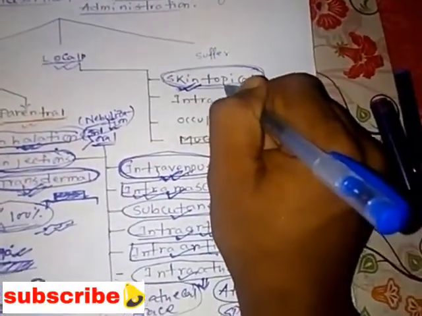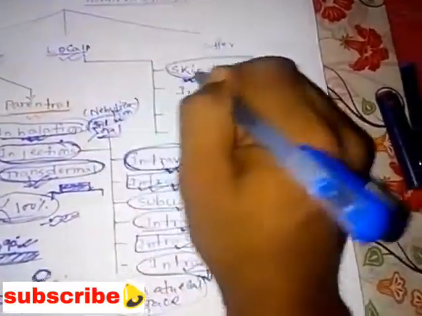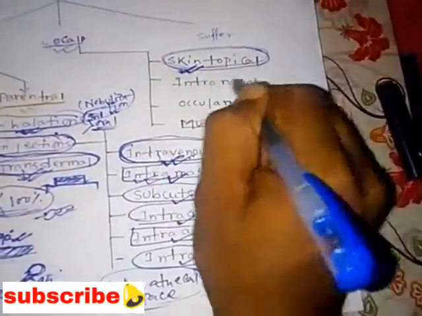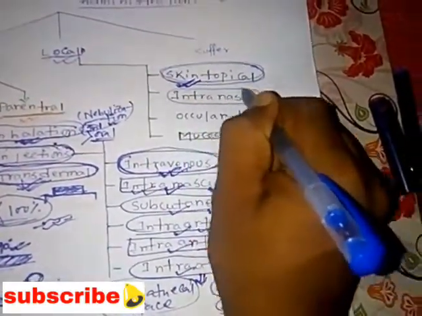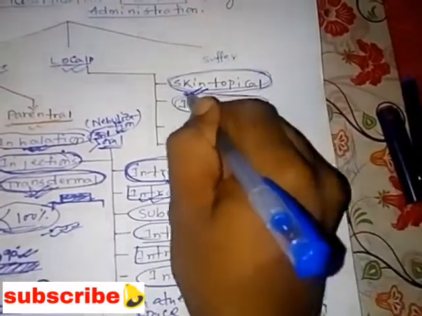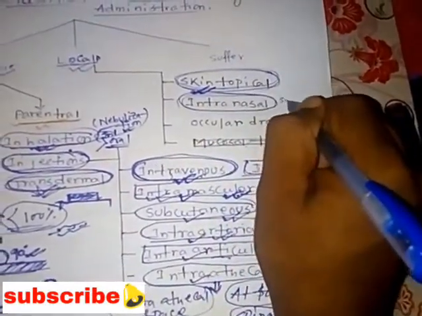And next we'll see the intranasal. In the case of intranasal drug administration, some nasal suppositories are also available in our market.